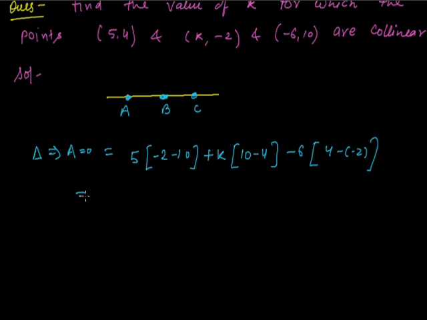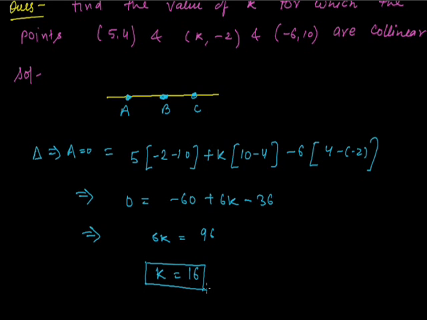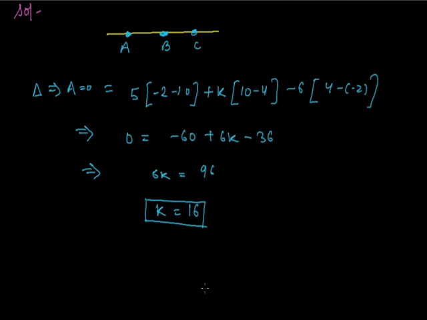Then we will obtain the value of k after the calculations. That will be given as -60 plus 6k minus 36, and we get the result -96 plus 6k equals 0, so k will be 16.